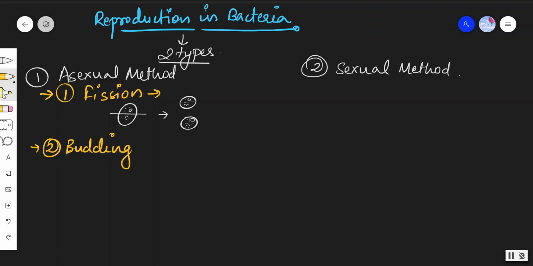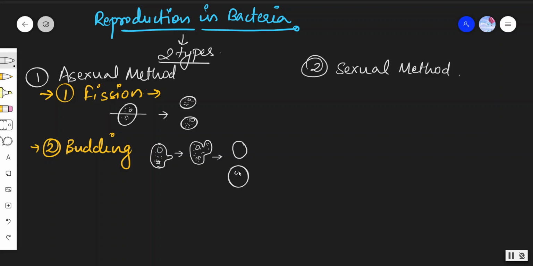In budding, vegetative outgrowths can be seen on the bacteria, which results in the formation of a new organism after maturity. If I consider this as a bacteria and this is the outgrowth, after further growth this will bud off.